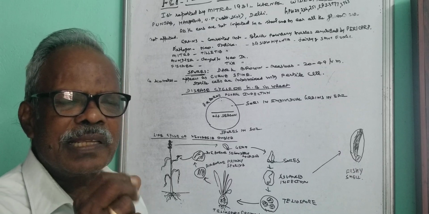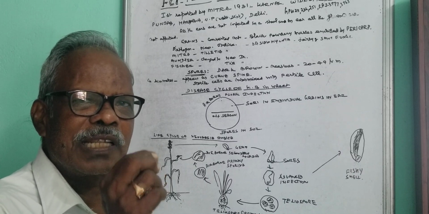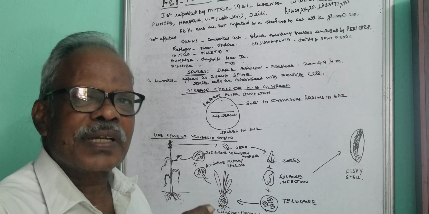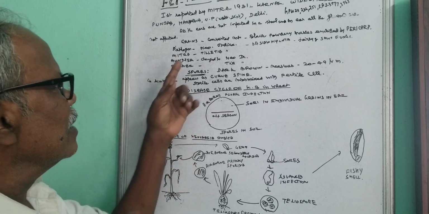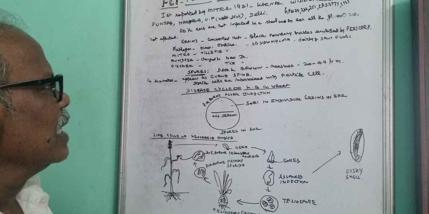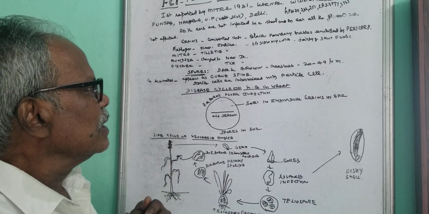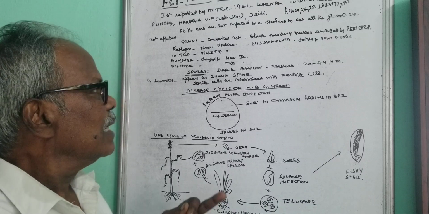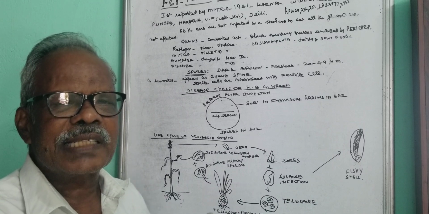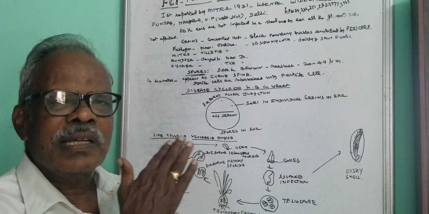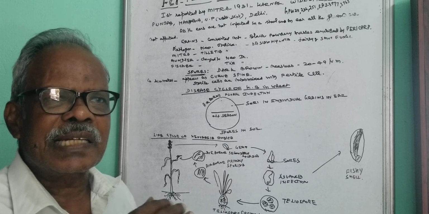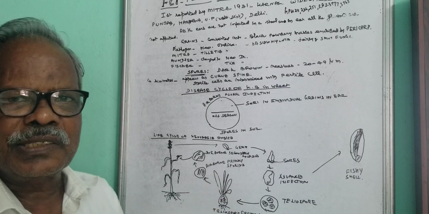A black powder is formed in the grain, and the grain is eaten away by the fungus. Mitra called it Tilletia indica, Mundkur changed it to Neovossia indica, and then Fischer changed it again to Tilletia indica. So controversy prevails over the nomenclature, whether it is to be called Neovossia indica or Tilletia indica. But we now call it Neovossia indica.